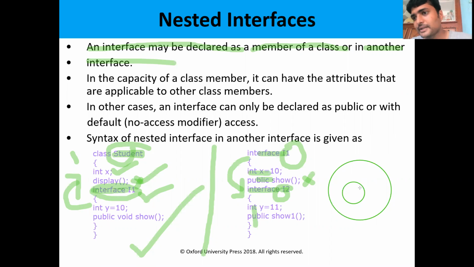Suppose you take the interfaces. This is interface 1, and interface 1 consists of interface 2. Or this is a class, and this class consists of an interface. So this is the concept of nested interfaces, nested classes, or nested methods. While coming to the interfaces, there are two variations: a class consists of interfaces, as well as an interface consists of another interface. So let us see the examples regarding these nested interfaces.